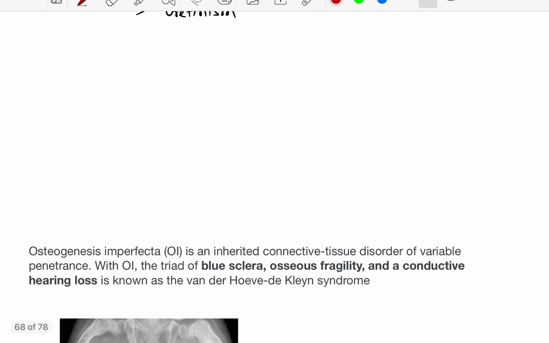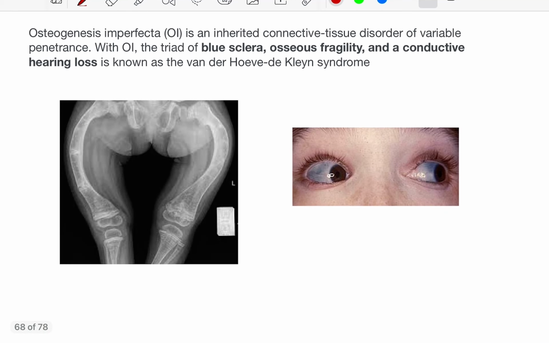See here the X-ray of osteogenesis imperfecta. See here is another fracture, there is another fracture, here is another healed fracture. So there are multiple fracture lines or healed fracture lines in this bone. Osteogenesis imperfecta sometimes presents with a triad of blue sclera. See here the blue sclera. Osteogenesis imperfecta presents with blue sclera, osseous fragility as seen in this image.